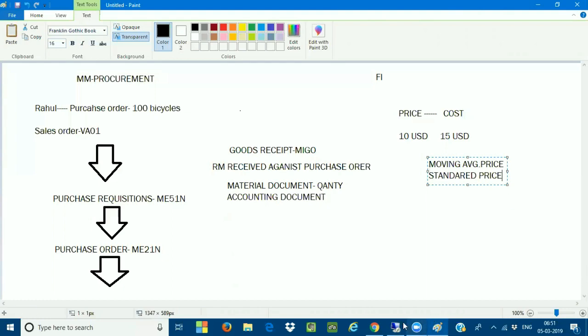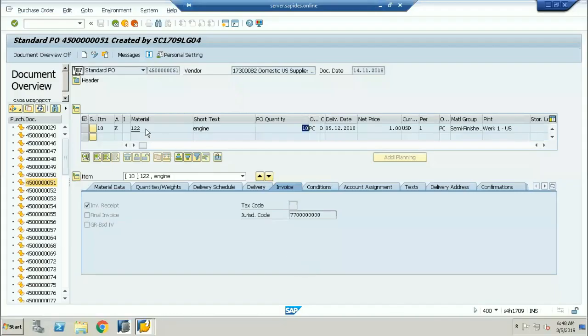So here, when I go into the raw material, you can see this is the raw material. If I double click on it, this is the material which I'm procuring, and the quantity is 10. One second, the system is slow.